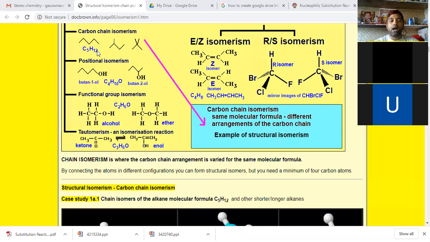It has three isomers. What are chain isomers? Same molecular formula, but a different arrangement of the carbon chain. Same molecular formula, C5H12, but different arrangement of carbon chain. One is straight-chain pentane, then we have 2-methylbutane, then we have 2,2-dimethylpropane. Understood?